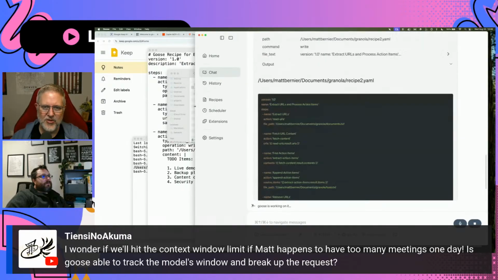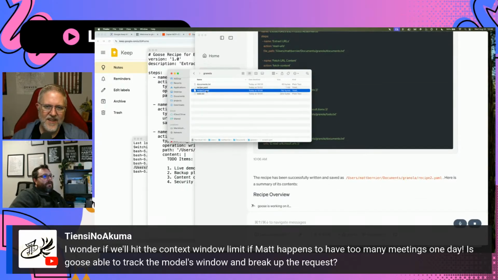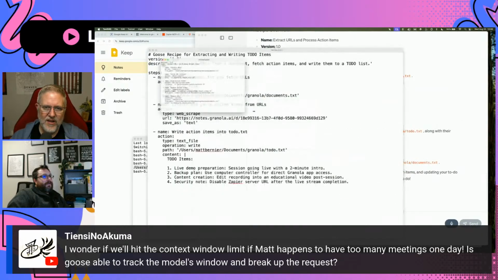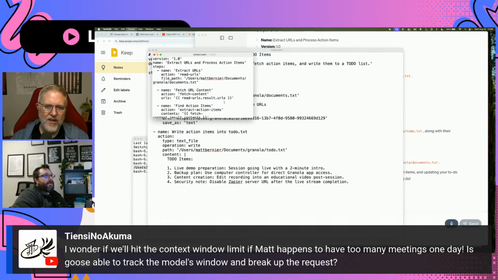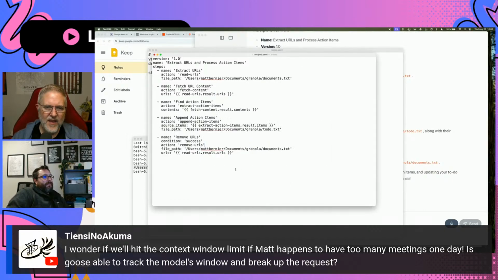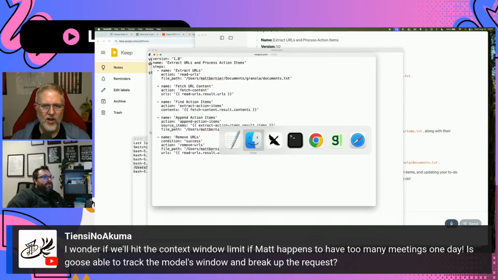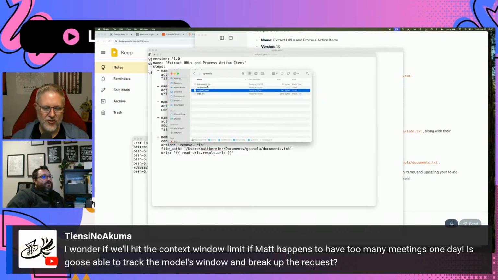All right. How's that recipe looking there? It is there. Okay. Open with TextEdit, and let's zoom that in. It looks just like the one that it had in the... Oh, it looks slightly different, actually. Yep. But it's also got the condition of success and so on in that last step. And that's really what we want. So our to-do.txt is empty, correct? Yep. Okay, let's go back to your Finder. What I want to do is save a copy of the documents.txt. Just copy and paste, and it'll make a copy of that file. Yep. That way we have a backup copy.